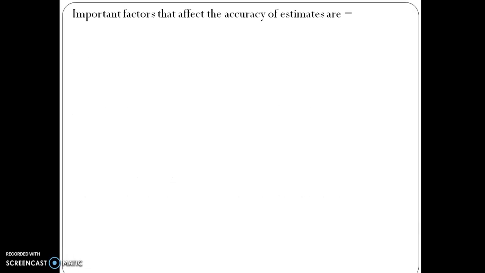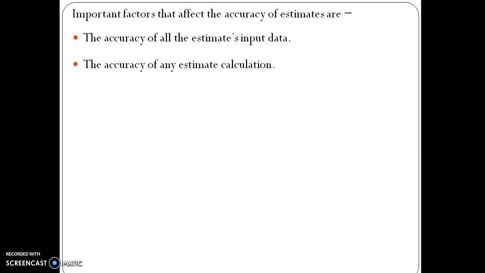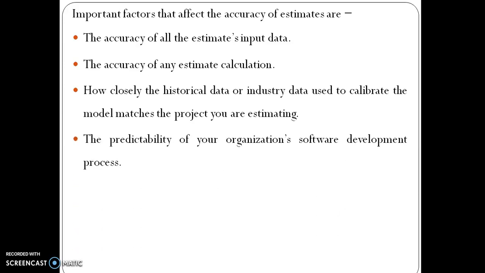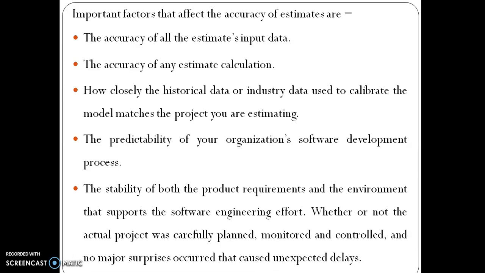Important factors that affect the accuracy of estimates are the accuracy of all the estimate's input data, the accuracy of any estimate calculation, how closely the historical data or industry data used to calibrate the model matches the project you are estimating, the predictability of your organization's software development process, the stability of both the product requirements and the environment that supports the software engineering effort, whether or not the actual project was carefully planned, monitored and controlled, and no major surprises occur that cause unexpected delays.